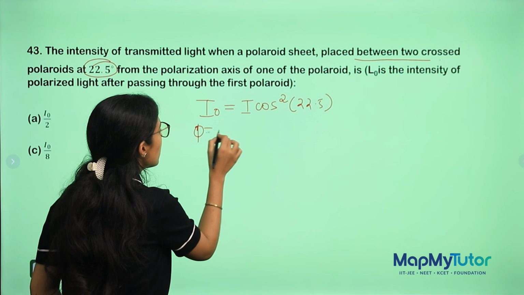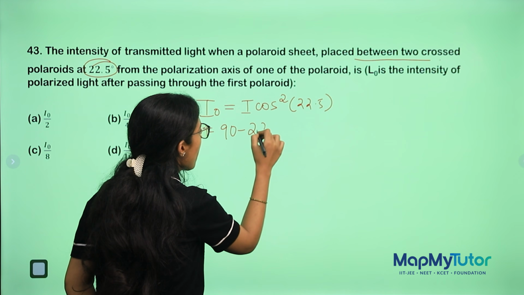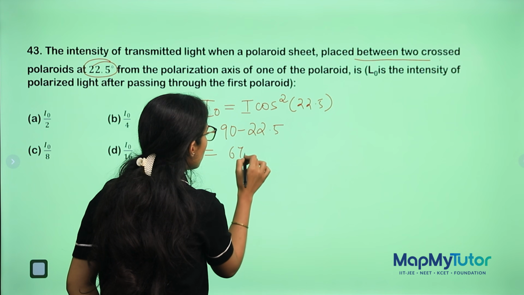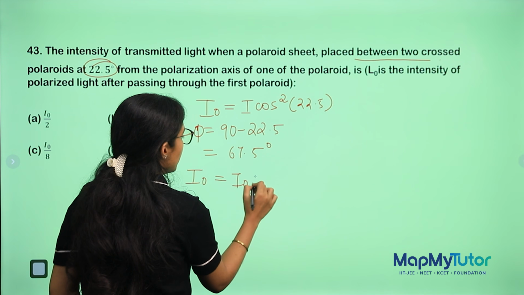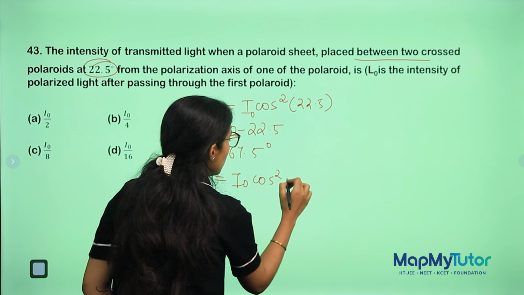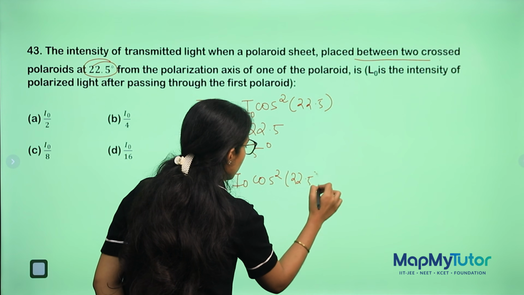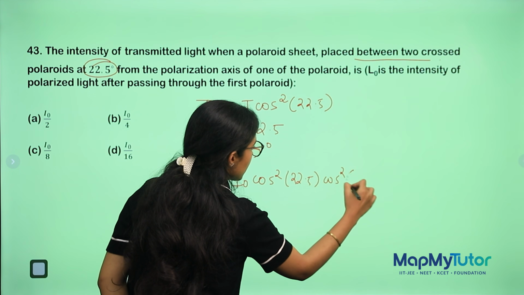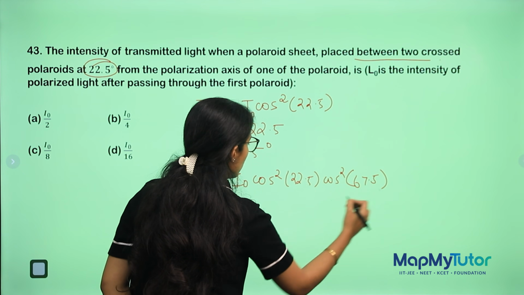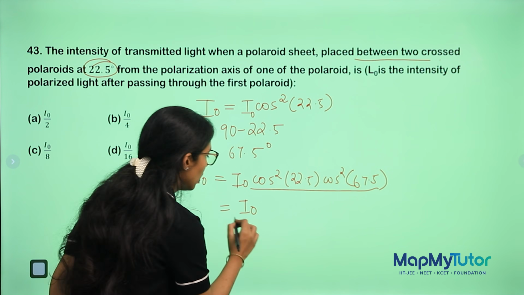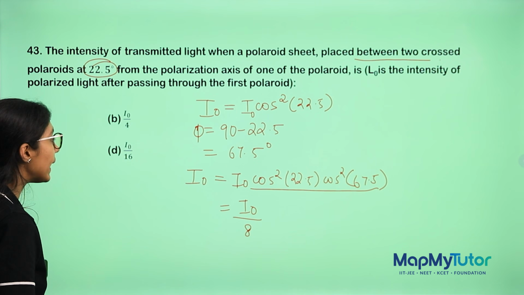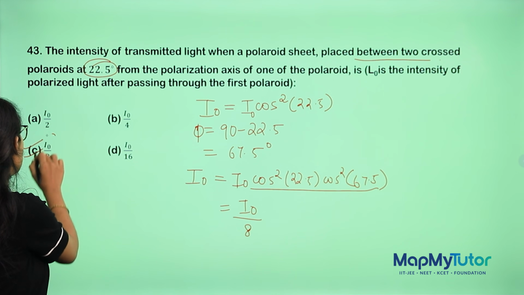Now, phi is nothing but 90 minus this value, so that will come out to be 67.5. So your next I will be cos square 22.5 and cos square for this. Do your mathematics, put your trigonometric ratios, you will get your answer as I divided by 8. Is there an option? Yes, option C.